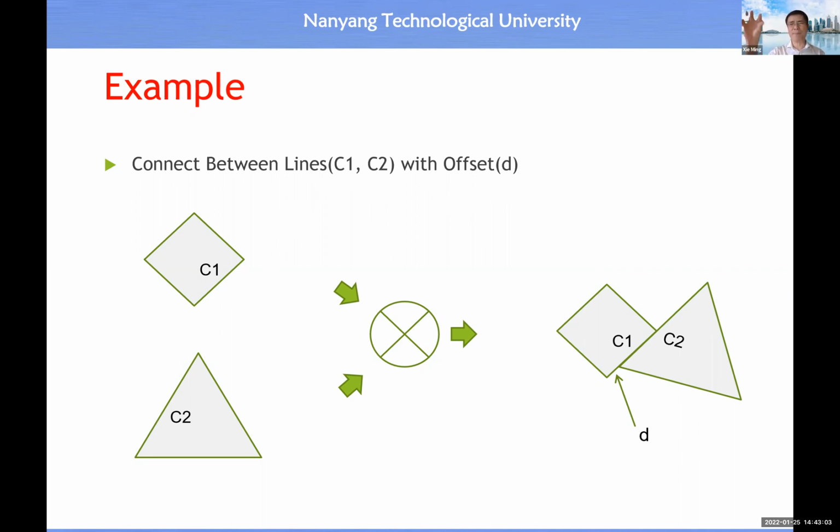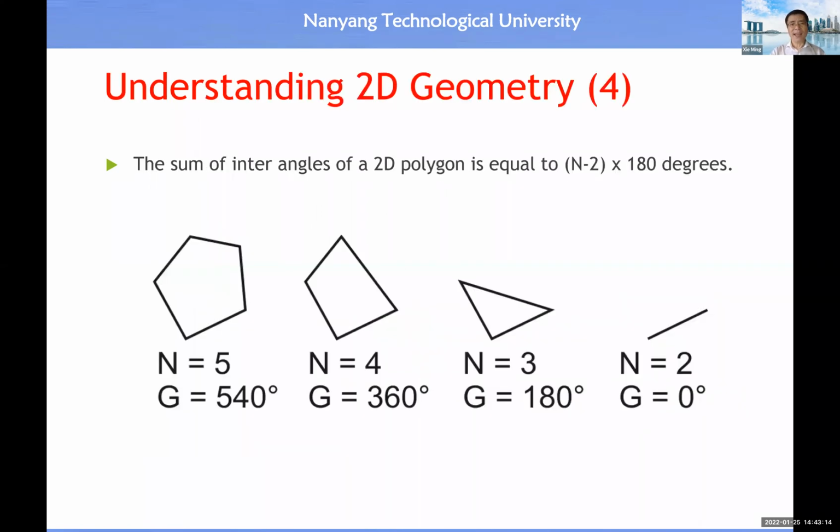So basically, by combining these two functions, you should be able to synthesize all kinds of shapes in a two-dimensional space.